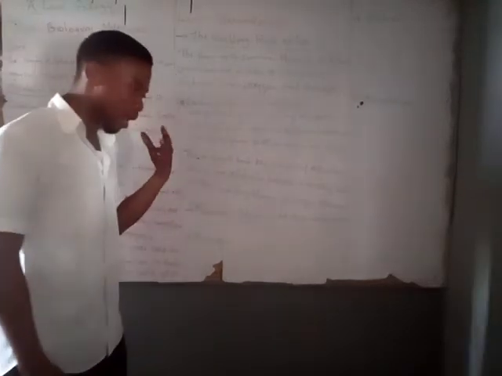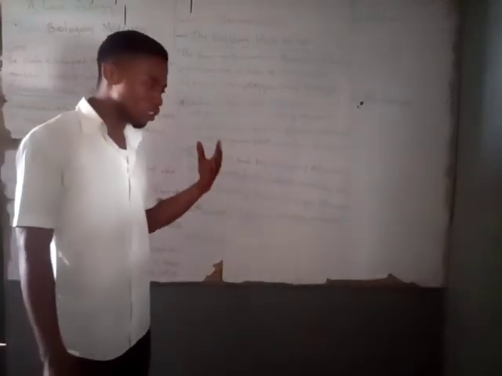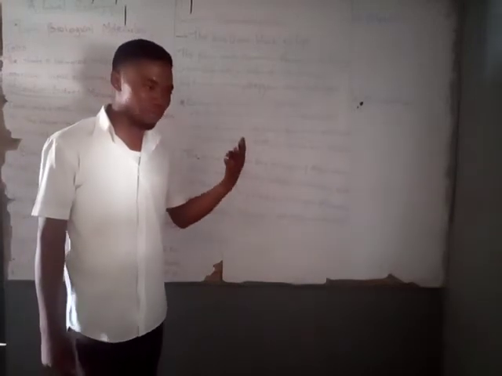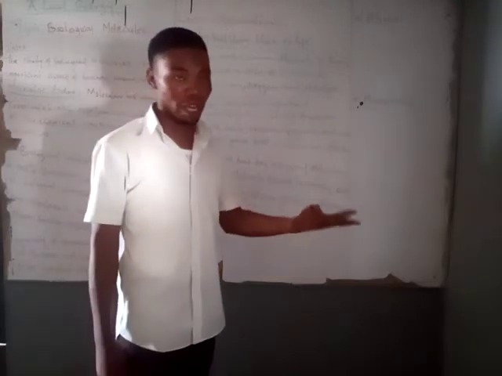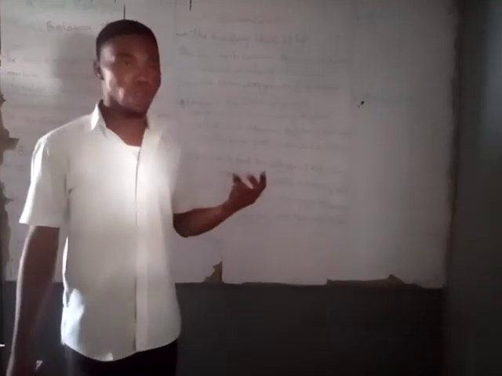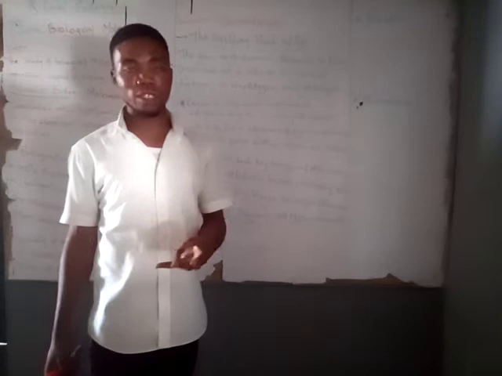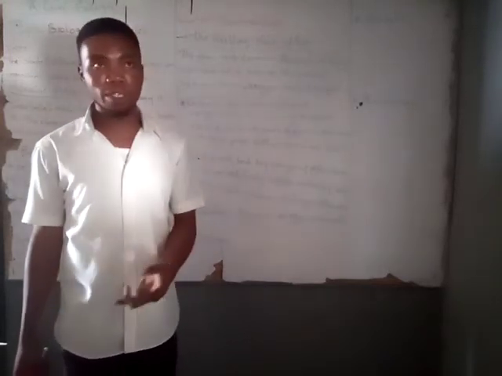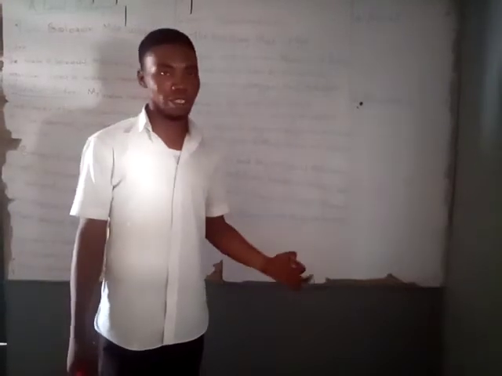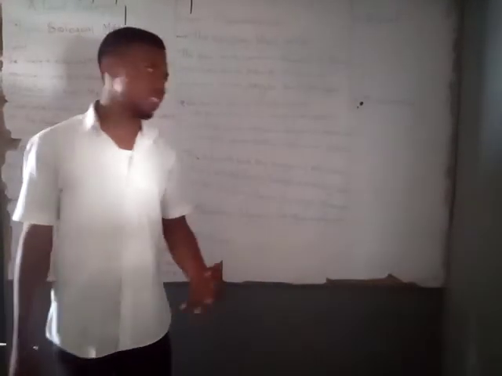Now, the four most important monomers that we have in the body of a living organism are monosaccharides, that's for carbohydrates. We have amino acids, that's for protein. We have fatty acids and glycerol, that is for lipids. And then we have nucleotides, that is for nucleic acids.